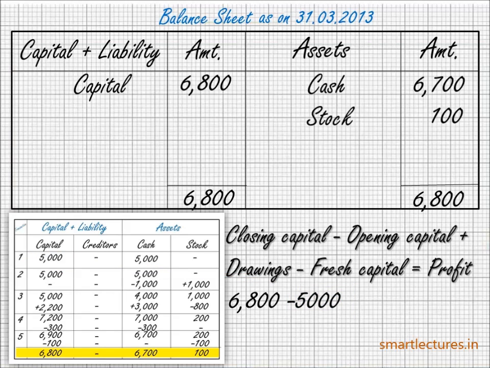You know, the proprietor or the owner has taken 300 cash and 100 goods. So total drawings are rupees 400. So plus 400 minus fresh capital, that is 0. So that is equal to 2,200. It means this firm has made a profit of rupees 2,200 during this year.